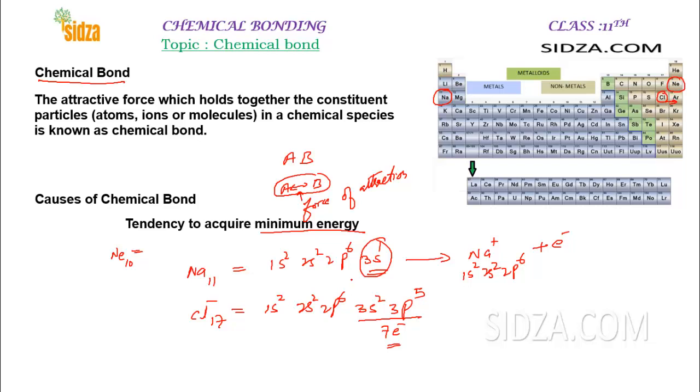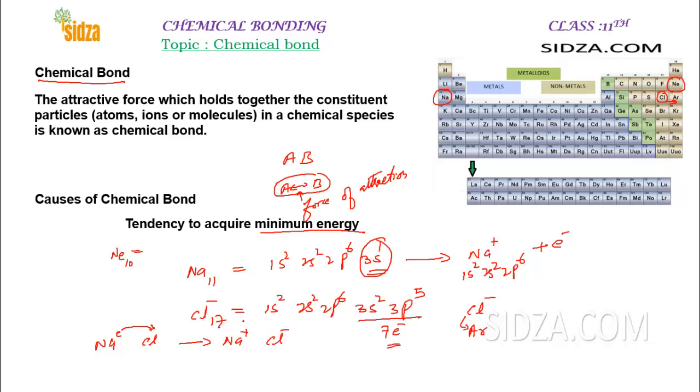Argon has the 3p6 electronic configuration. So chlorine will gain an electron and form Cl-, because Cl- has the electronic configuration of argon. So if you react sodium with chlorine, sodium will lose an electron, and the same electron will be transferred to chlorine, so that you get Na+ and Cl-.